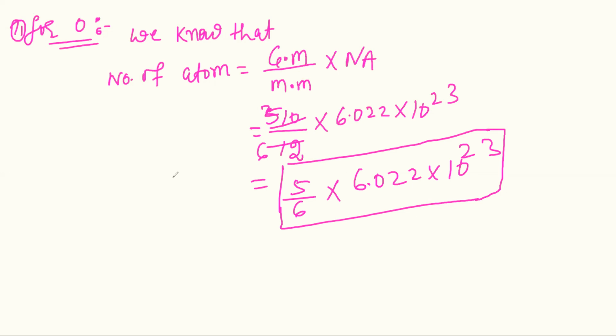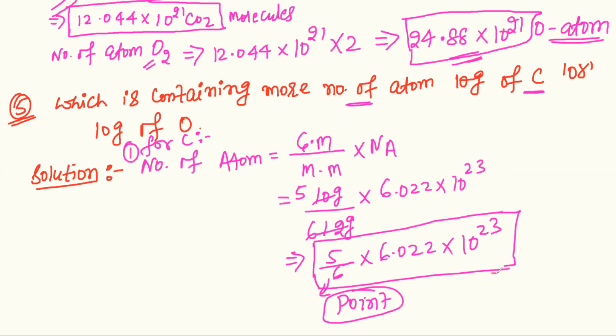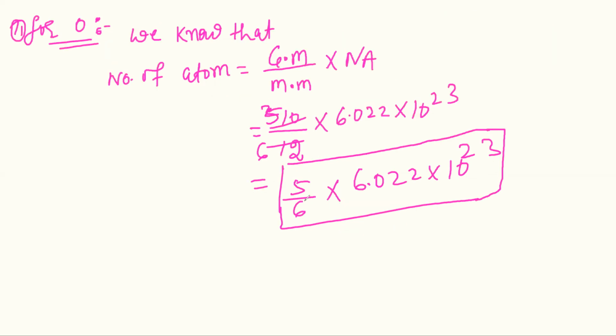And after that we compare both. This one is 5 upon 6 into 6.022 into 10 raised to the power 23, and also 5 upon 6 into 6.022 into 10 raised to the power 23. So we can say the number of